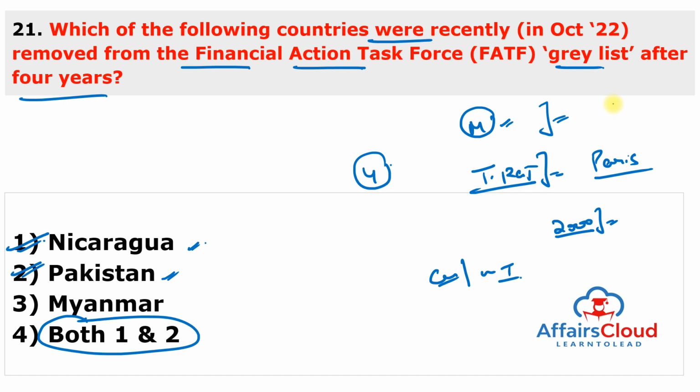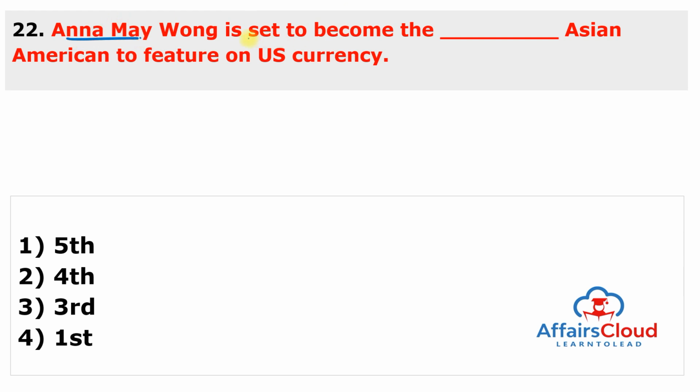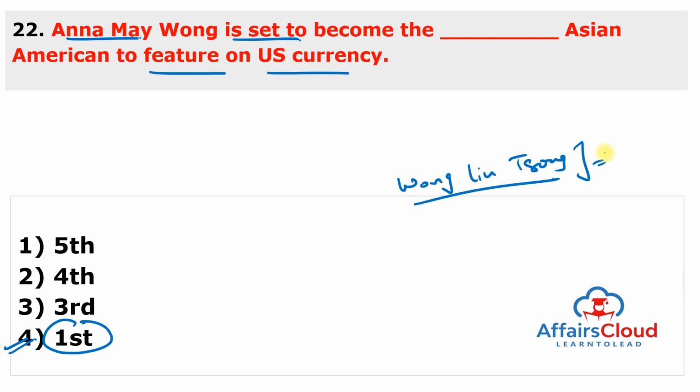Moving to next question. May Wong is set to become the first Asian American to feature on US currency. So answer of this question is 4 and the original name was Wong Liu Song. Professionally she was known as May Wong, first Chinese American actor who left a lasting legacy for the Asian American woman with an accomplished career in motion pictures, television and the theatre, and will become the first Asian American to appear on the US currency.